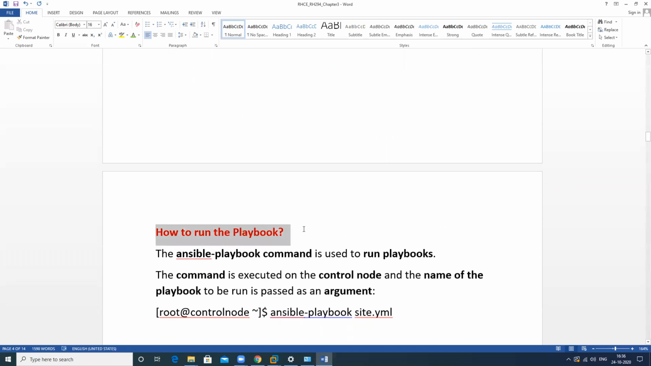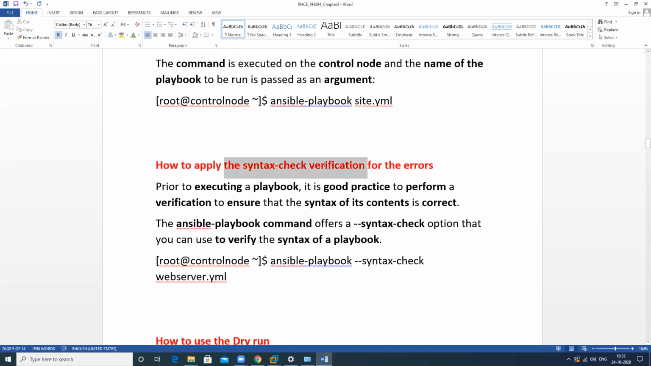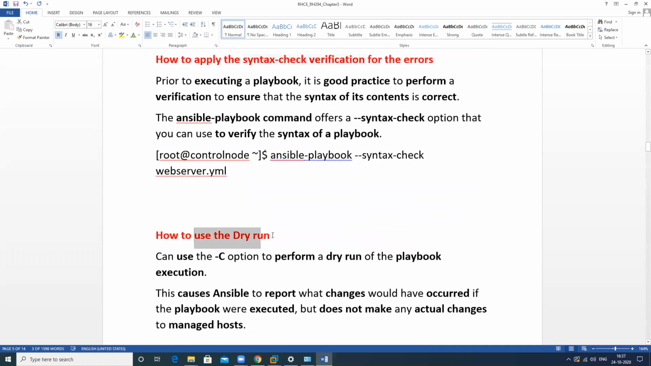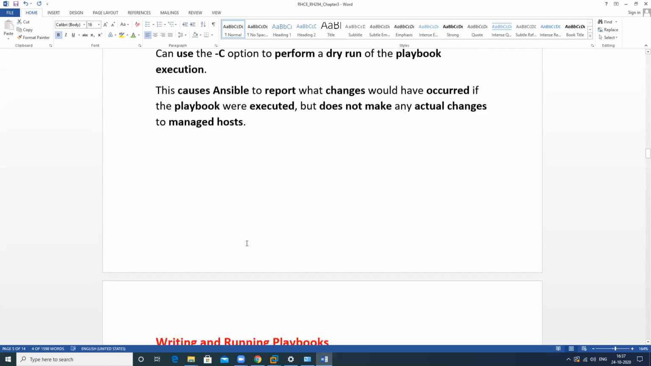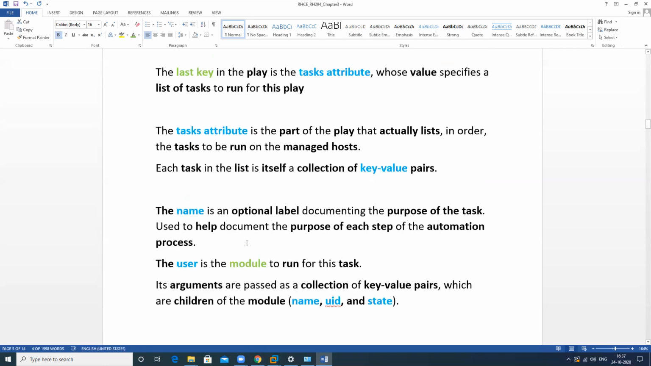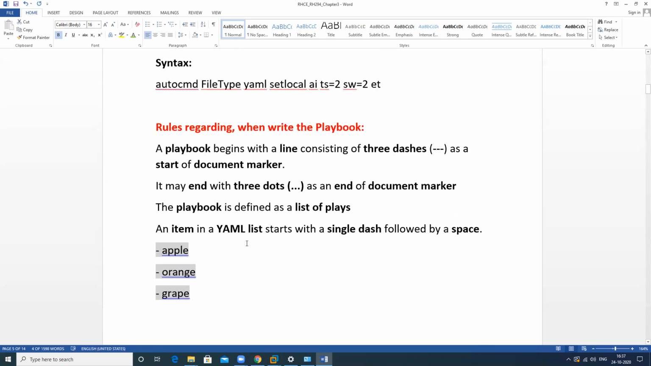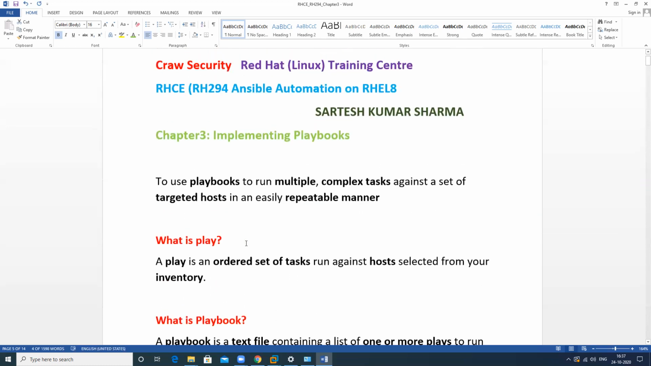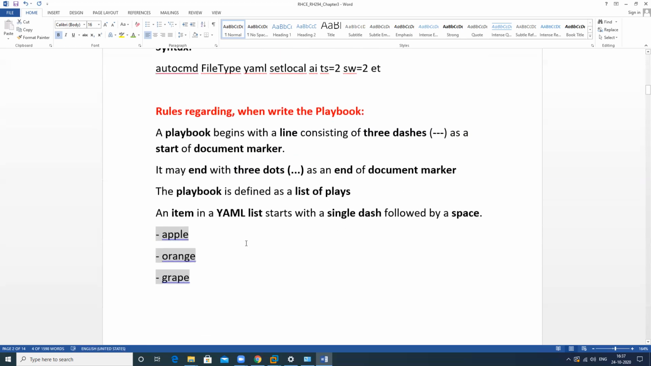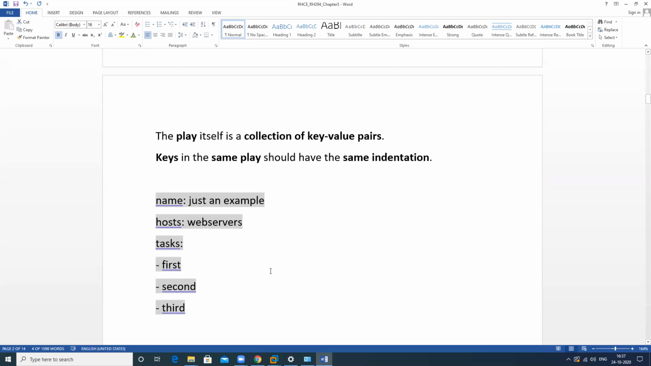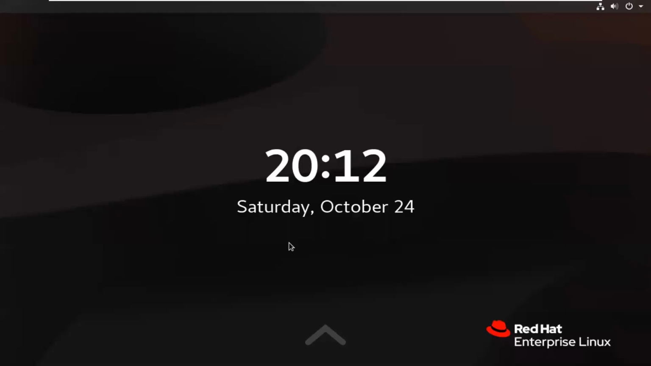After that, we will discuss how to run the playbook after writing it, how to check for syntax errors, and the dry run option. I will discuss these. I will show you how I write a playbook. I will start from writing a playbook.